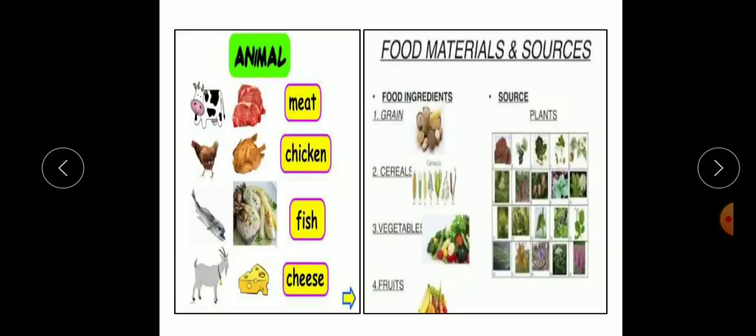Next is food materials and their sources. There are two types of sources. One is animal source and another one is plant source. Animal sources are meat, chicken, fish, cheese, milk. And plant sources are cereals, pulses, oil seeds, vegetables, green leafy vegetables, fruits. All these are sources from plants.